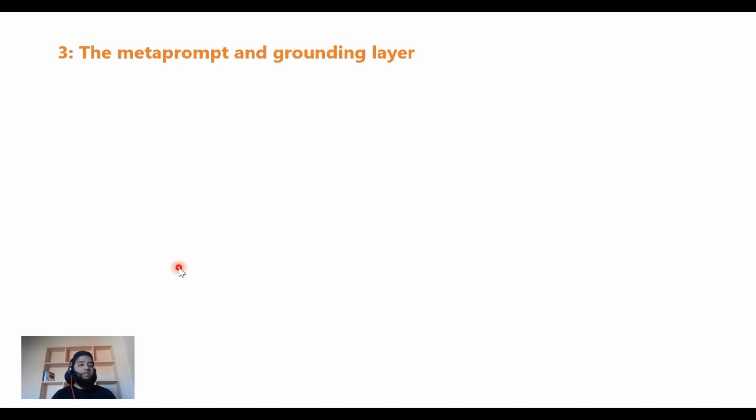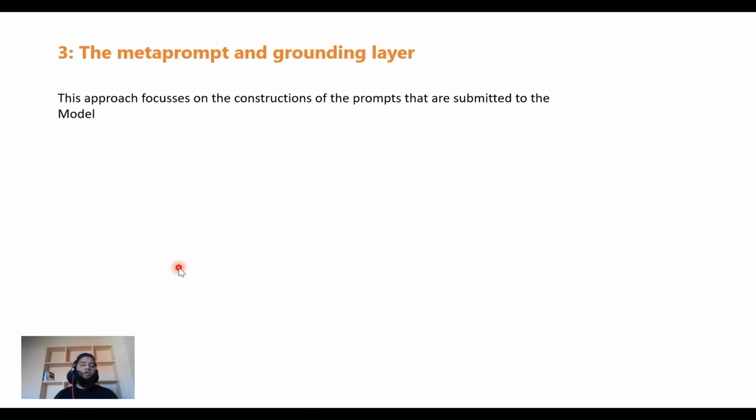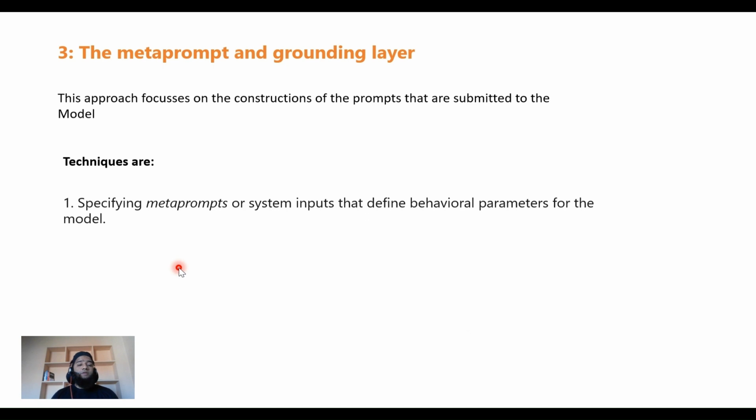And the third one is the meta prompt and grounding layer. This approach focuses on the construction of the prompts that are submitted to the model. It focuses on the way you construct your prompt. So the techniques are specifying meta prompts or system inputs that define behavioral parameters for the model. As you might have seen in the first video, I talked about the system message.